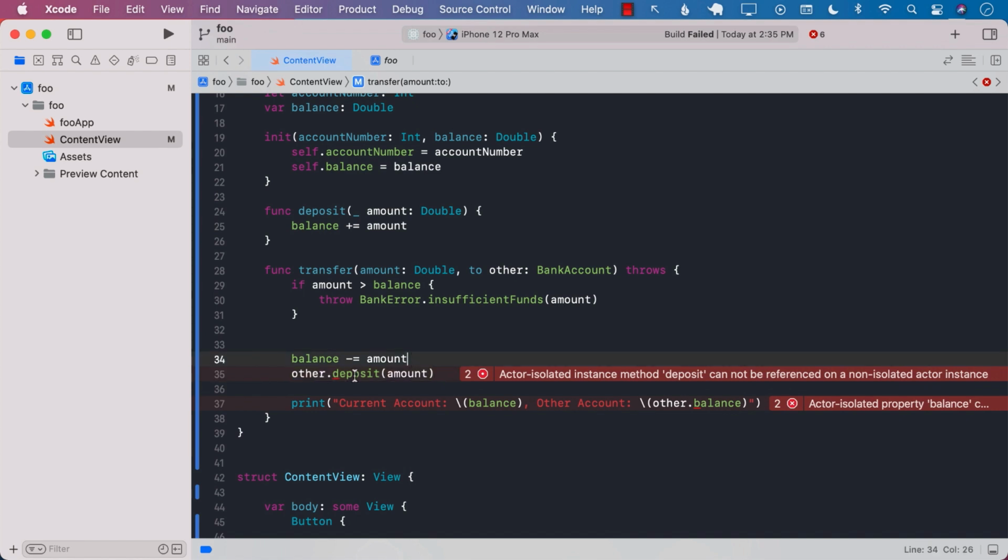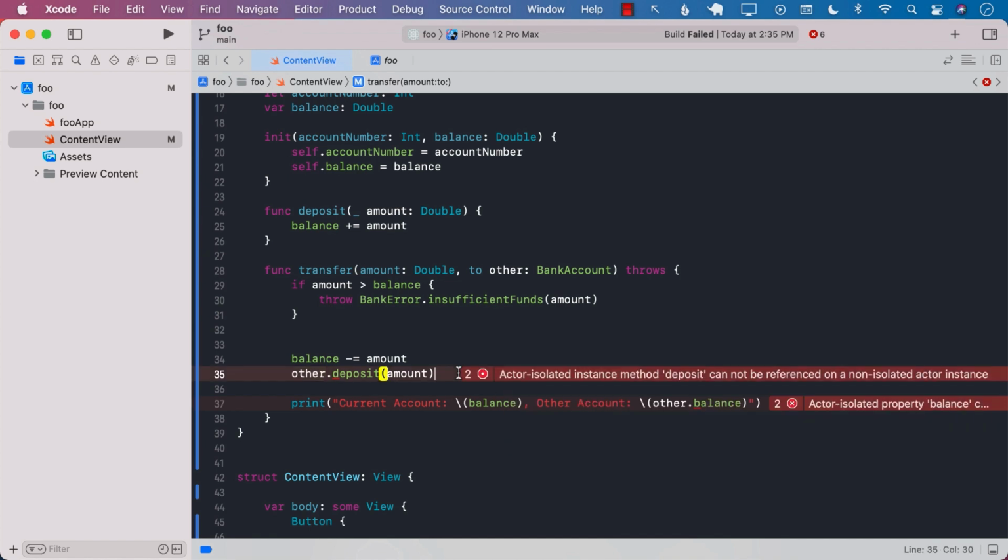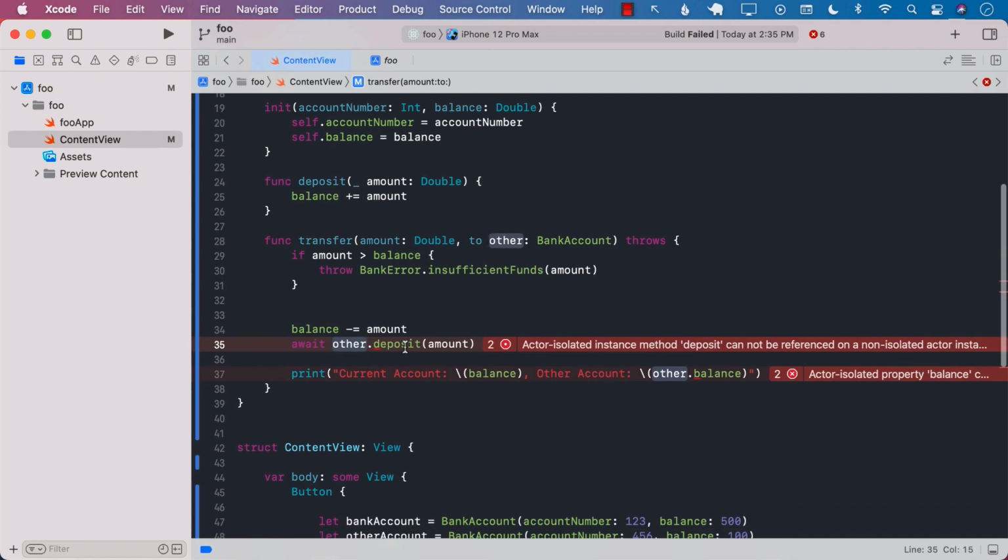Unfortunately, even by calling deposit on the other object or the other bank account, it is still going to give you this particular error. And the reason is that we haven't really solved concurrency, because anyone can simply call deposit now and change it. So again, it's still a race condition. What we really want to do is await on it, meaning only one single thread can jump into the deposit function and increment the amount. Now we're trying to call await on a transfer function which is not really marked with async. So let's go ahead and mark this with async.